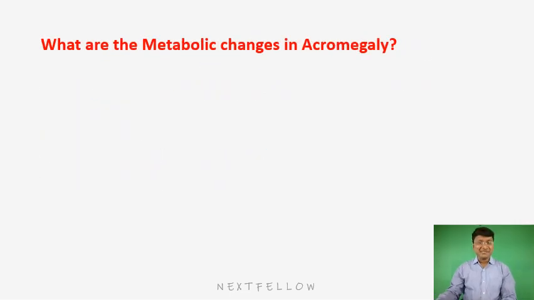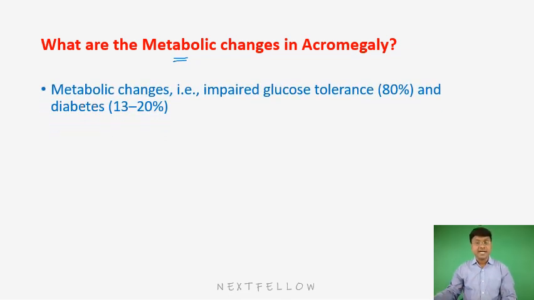Now, what are the metabolic changes that you will observe in acromegaly? Metabolic changes include an effect over the blood glucose level, where the individual will have hyperglycemia. Why? Because growth hormone is a diabetogenic hormone, and growth hormone is the one which will increase hepatic gluconeogenesis. So that is the reason why there will be impaired glucose tolerance as well as the development of diabetes mellitus. So these are the metabolic changes that you will observe in patients with acromegaly.